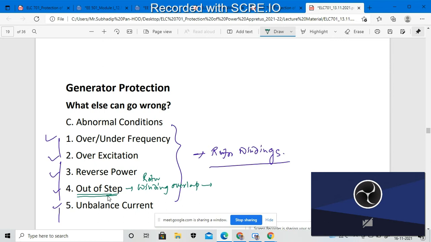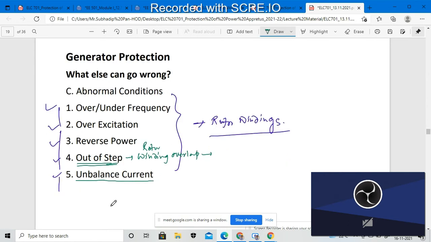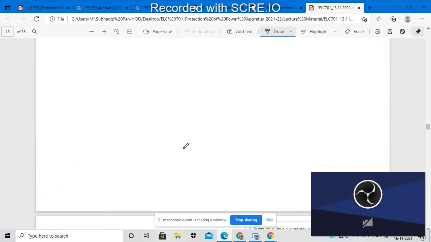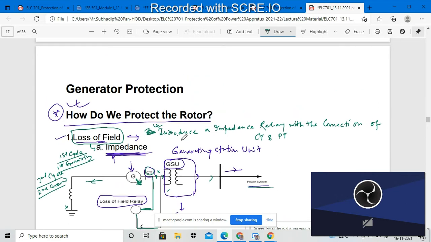There can also be some unbalanced current, due to which there may be a problem in the rotor segment. So these are the other problems that will arise inside the rotor, apart from the problems we discussed previously.